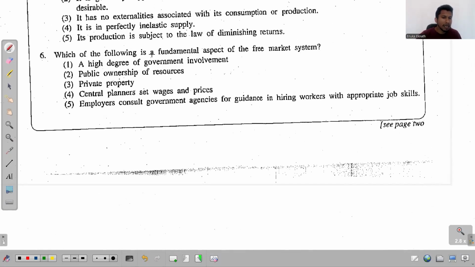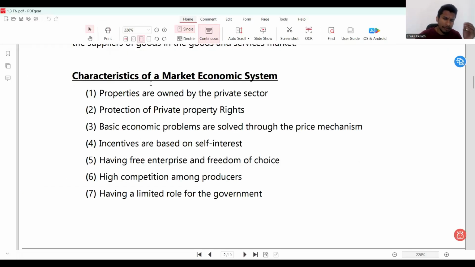It says, which of the following is a fundamental aspect of the free market economic system? So before we look at the options again, we will just go through the note quickly and then come to the given options. So look at this one. Here you see the list of characteristics of a free market economic system. The first one, properties are owned by the private sector. Not only that, the properties are owned by the private sector, and the private property right is protected by the legal system. And then basic economic problems are solved through price mechanism. Incentives are based on self-interest, having free enterprise, freedom of choice, and then having competition, and government playing a limited role are the main characteristics.